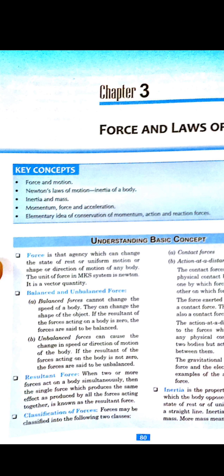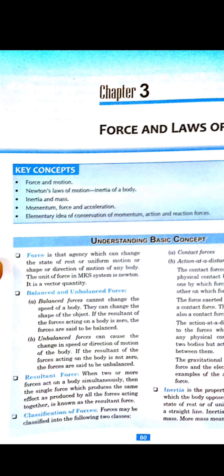Here we will see what balanced and unbalanced forces are. We know that balanced forces are those in which the net force, or the sum of the resultant forces acting on a body, will be zero. Maybe the two forces acting on a body will be of equal magnitude but in the opposite direction.